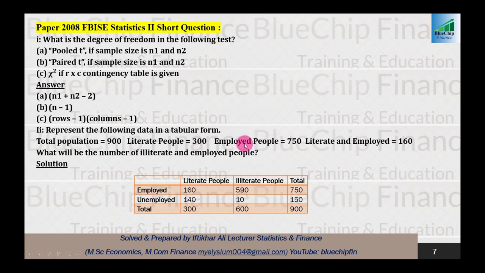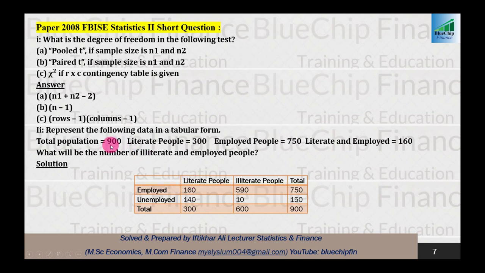The first condition will be employed people, and the second will be unemployed people. So first of all, you will make this table, and after that just place the data which you already have in the question.